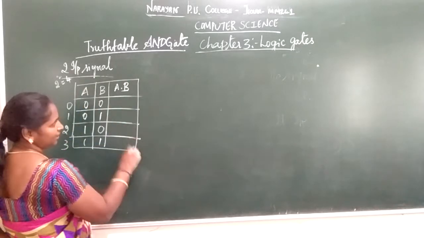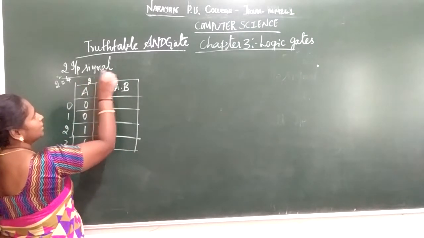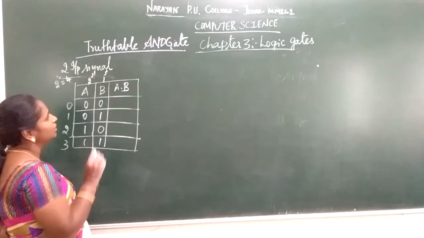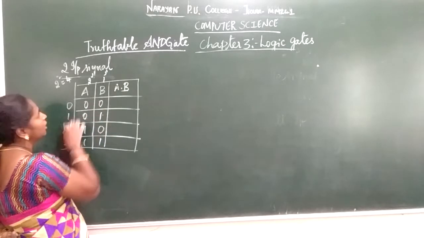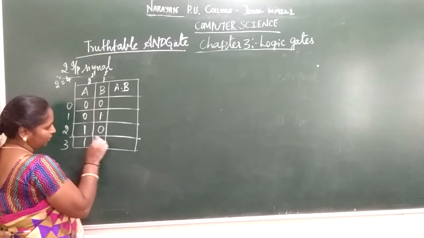The way of representation I have already explained in your OR gate. That is 2 to the power of 0, 2 to the power of 1. This is one way of representation. So in place of 0, 0, 0; in place of 1, 1, 0; in place of 2, 1, 0; 3, 2 plus 1 is 3.